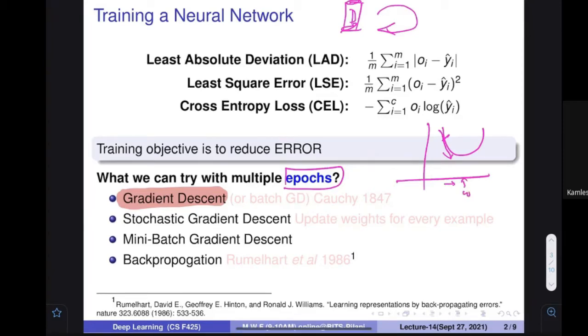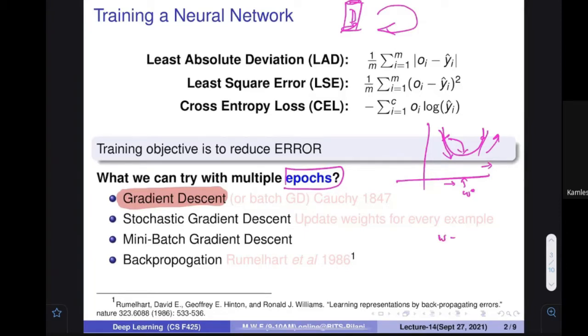So if the optimal weight is here, the gradient at this particular place would be negative. If you add this quantity, you would be able to reach this place. Similarly, if you are here, your gradient would be positive, because when you are increasing the w, your value is increasing. So you subtract this value.